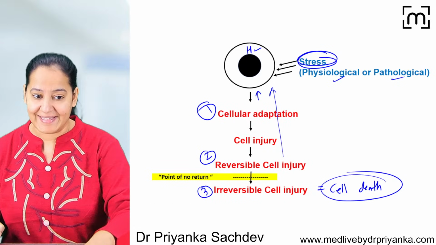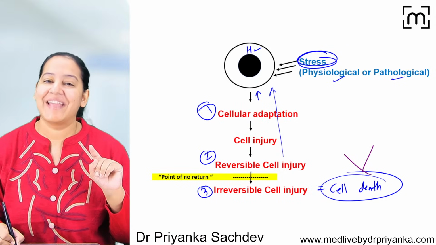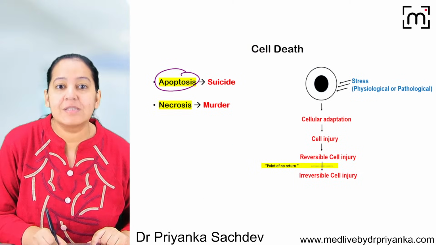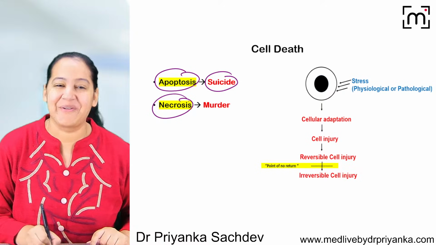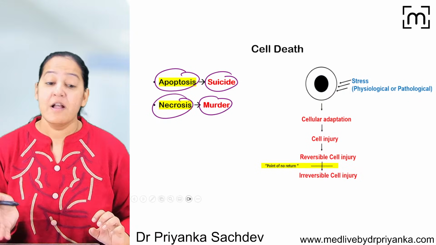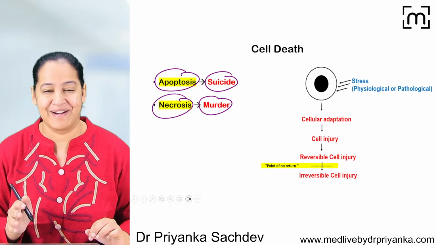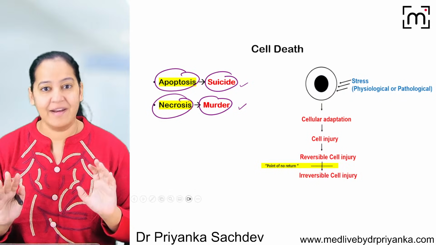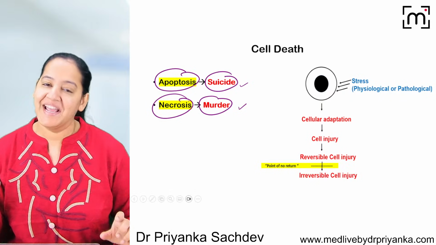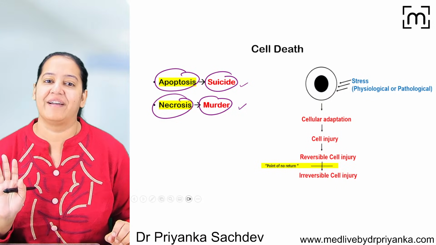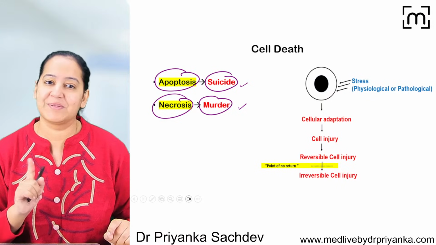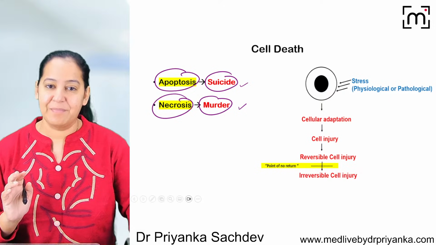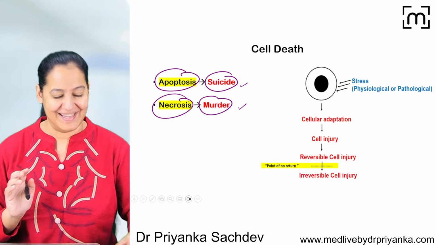There are two ways the cell can die. It can be apoptosis, it can be necrosis. We can compare apoptosis with suicide and necrosis with murder. I will tell you why I'm using this simile. Ultimately, whether it is a suicide or a murder, the person dies. In the same way, the cell is dying, but the mechanism is different. I will explain why I'm comparing apoptosis with suicide and necrosis with murder, but for the sake of simplicity, just learn it right now. So let's come ahead.